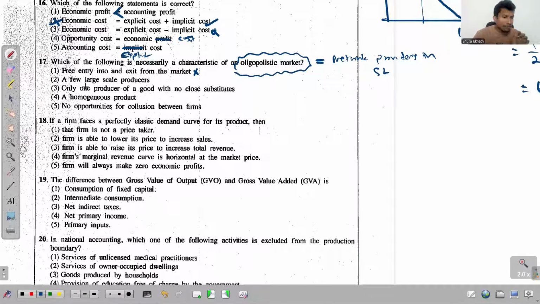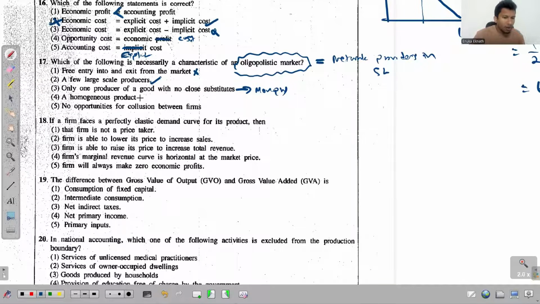Second one, a few large scale producers, 100% true. If you think about the network providers in Sri Lanka, we have few but still large scale producers. And that is one main quality. Third one, only one producer of a good with no close substitutes. This is about the monopoly.